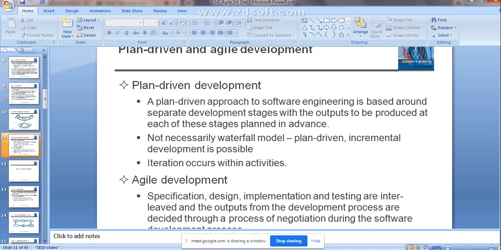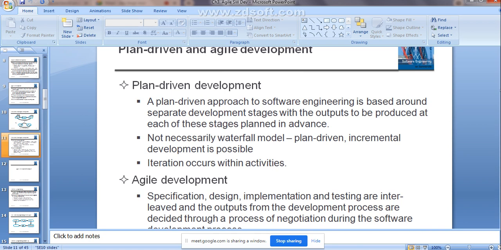If you are there in the requirement specification phase, if any changing requirements come, you can do the changes only within that particular phase. It is not going to reflect on the next phase. Now for example, I am implementing the software by using C language.